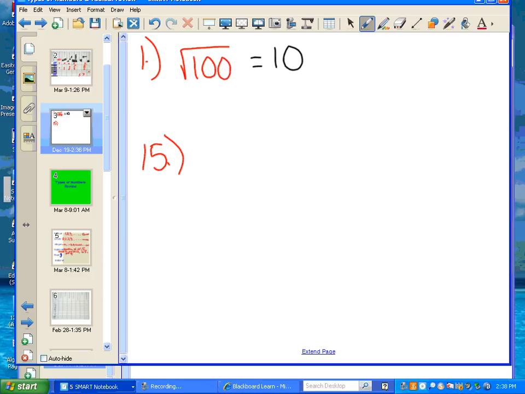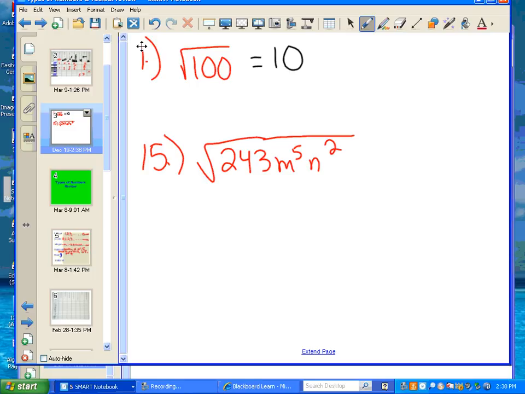Okay, 15 is square root of 243, m to the 5th, n to the 2nd. So here's how I usually teach this and how I taught this to you last year. I ask you, what is the largest perfect square that goes into 243? So can anyone figure out what's the largest perfect square that goes into 243? Kevin? 15 is not a perfect square. Brian? No. It has to be divided into it, Brian C. So something times something is 243. Nope. That doesn't divide into.